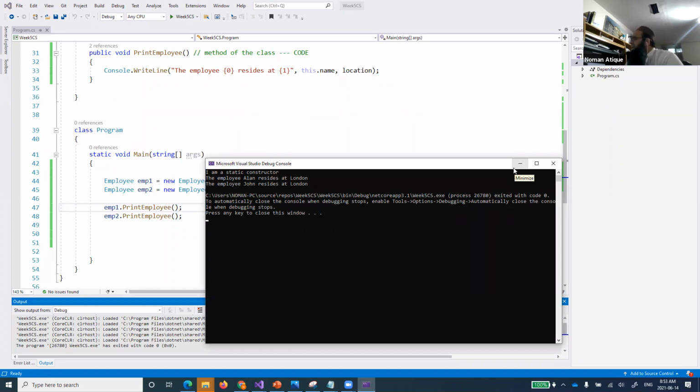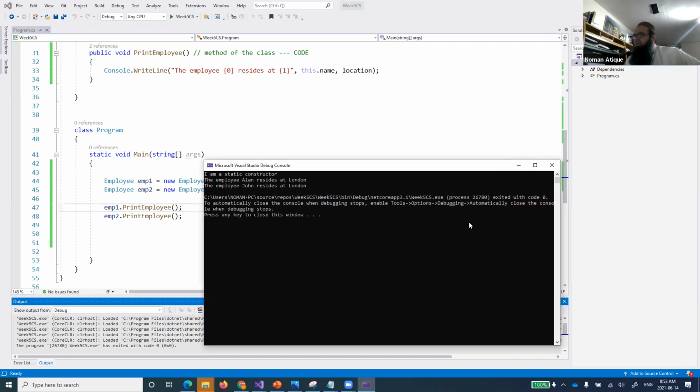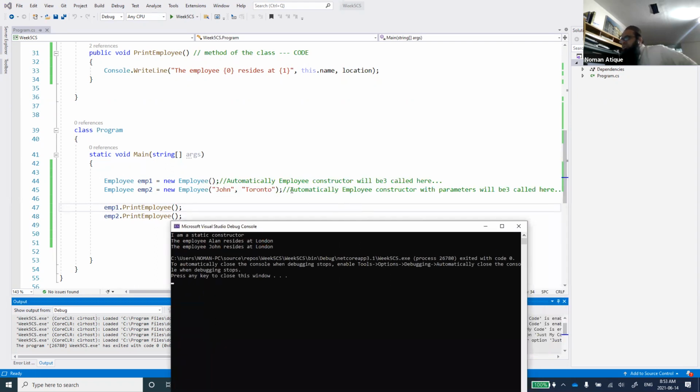So anyone else can define why it's not showing me Toronto over here, because I've just passed the Toronto in that second constructor. I'm passing this John, Toronto. So the name is correct, John is coming correct, but Toronto is not coming. It's coming as London. Anyone else? Can there be a more simplified explanation of that? The question is that.